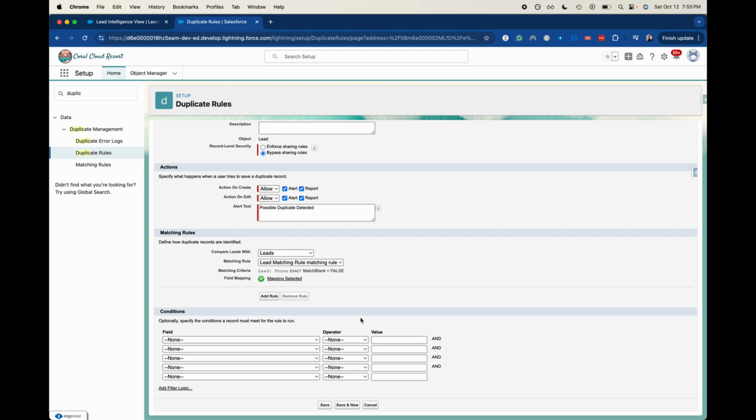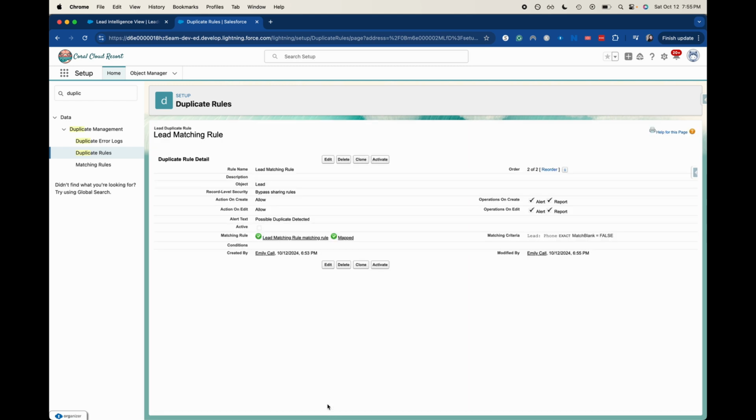I am not, because we already had that matching rule active. We could add another rule. We could add any conditions that must be met to make this go, like if it was created after a certain date or if it came from a certain lead source, that could be good. But I just want to keep this very general so we're not duplicating any data. I'm going to click save there.